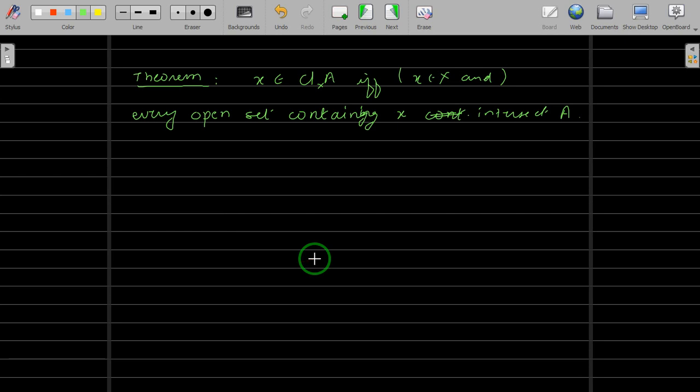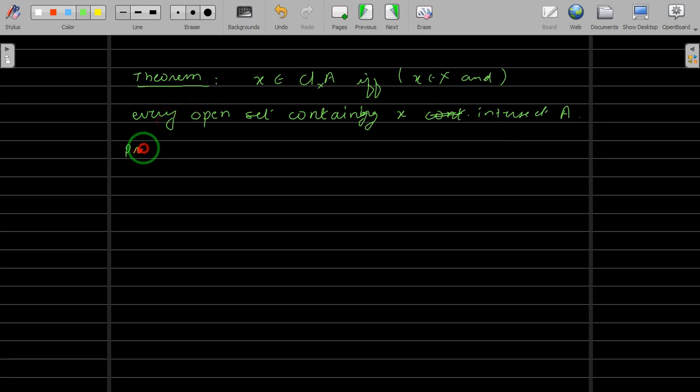Here it says you have a set A in X, and you have the closure of that A. A point will be in the closure if and only if this condition happens: you take any open set which contains x, that open set should intersect A. In fact, when you did the course on metric spaces, this result we already proved. But here let us go with this notation.